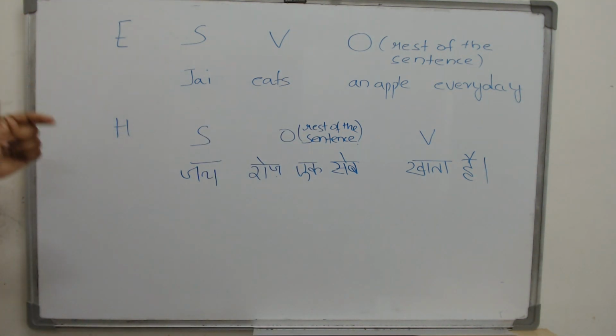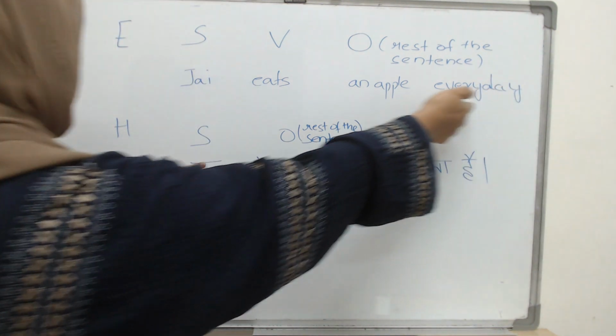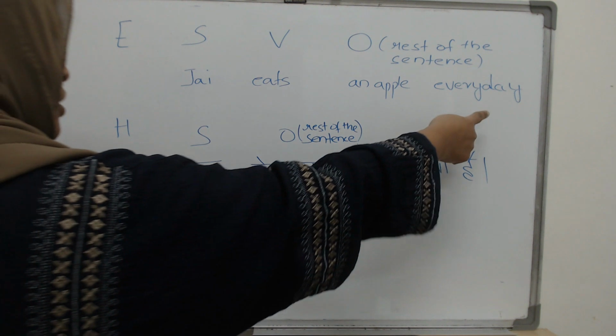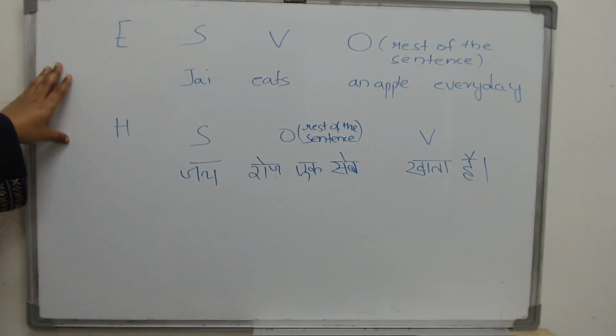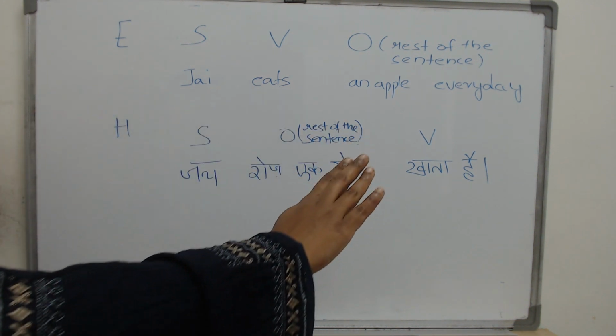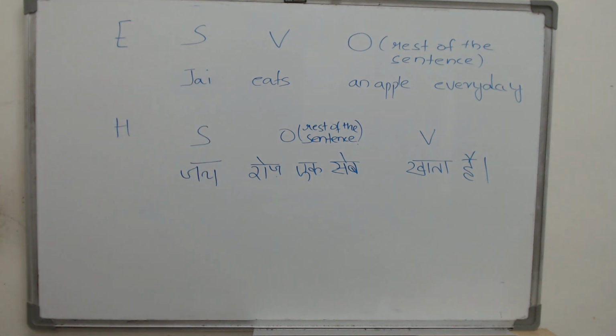And how do you translate it to Hindi? Keep the subject as it is and come from this side. Jay रोज एक सेब खाता है. And please remember, whenever you are going through examples, look at the whole sentence carefully. Look at the adjective, look at the tense. That will make it easier for you to talk in Hindi.